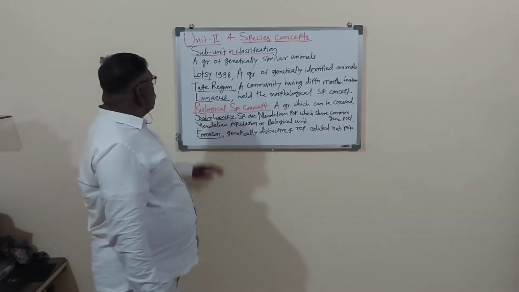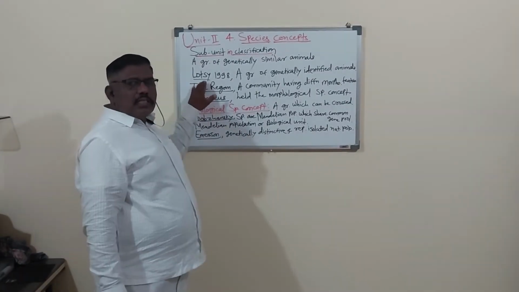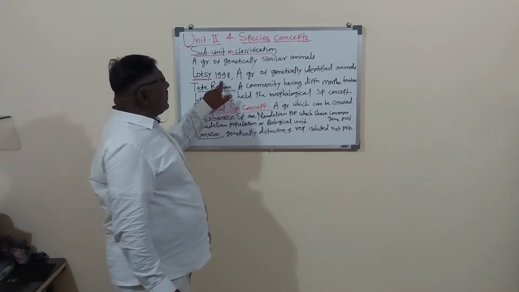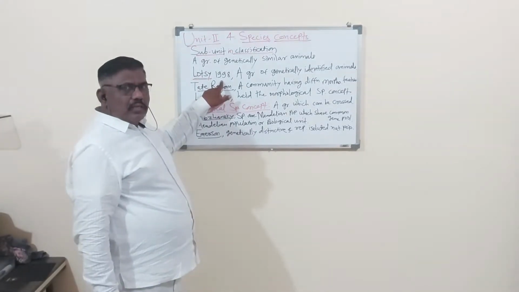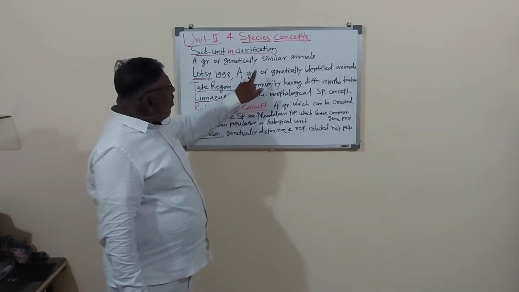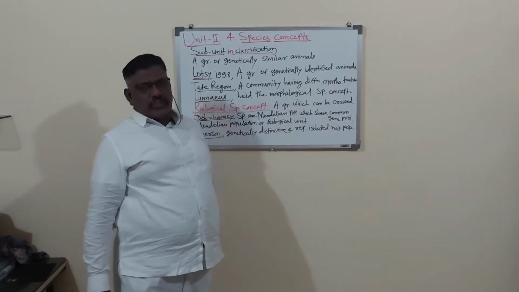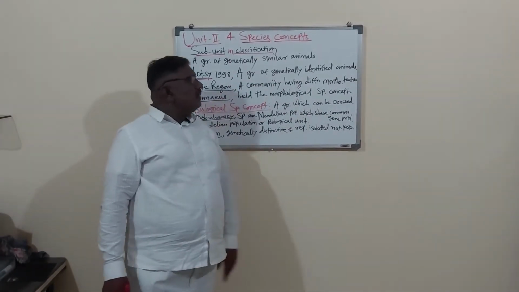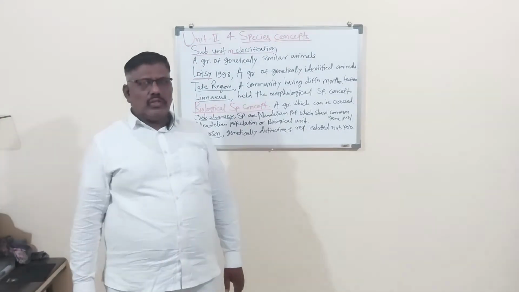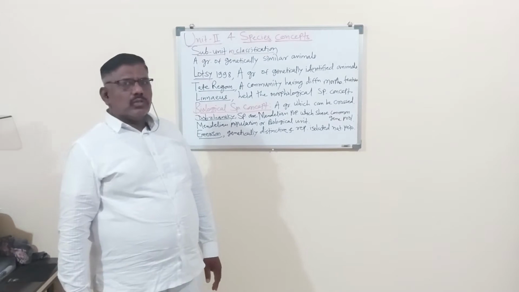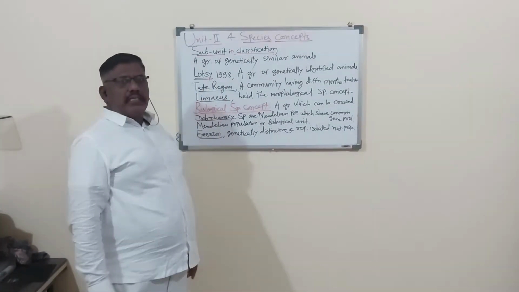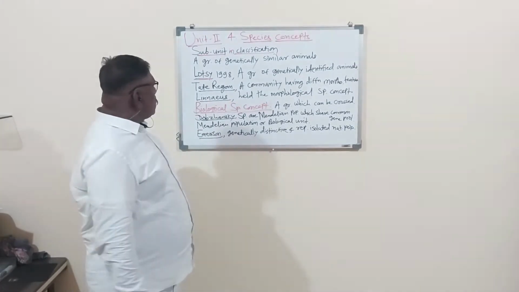Lotze, this is the name of the scientist. Remember, Lotze in 1998 states that a group of genetically identified animals are called the species. This is Lotze's 1998 statement about the concept.